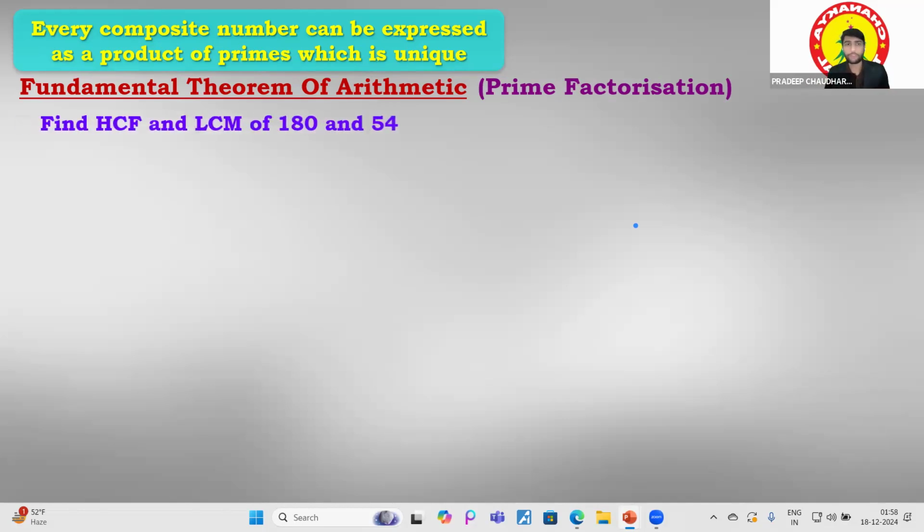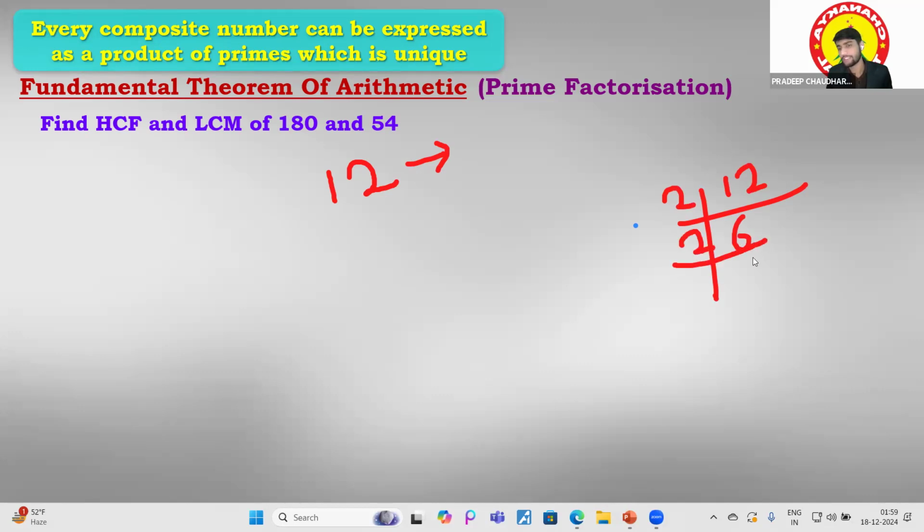Before moving to LCM and HCF, let's have some examples. Suppose there is a composite number, 12. If you find the prime factorization of this 12, we get 2, 6 times 2 is 12, 2, 3 times, and 3, 1 time. So you can write 2 multiplied by 2 multiplied by 3.